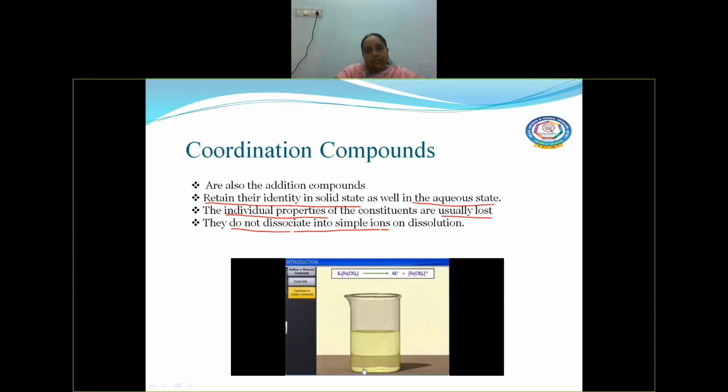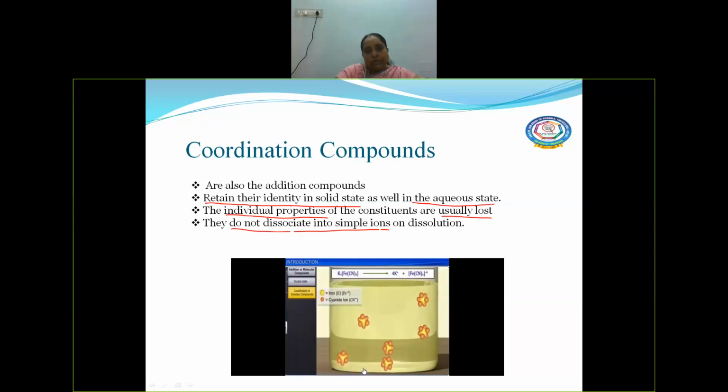This potassium ferrocyanide when dissolved in water produces potassium as cation and ferrocyanide as anion. That means complex anion. Okay, so these are some examples of coordination compounds. Can you see this complex? Because potassium ferrocyanide cannot be dissociated into simple ions as ferrous and cyanide.